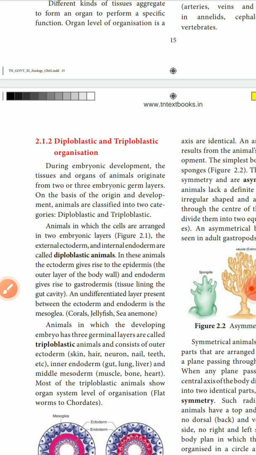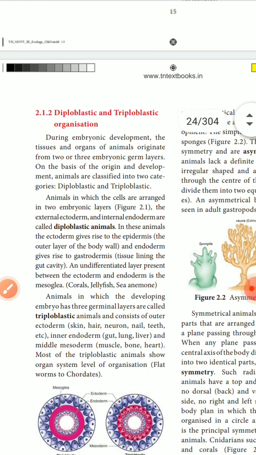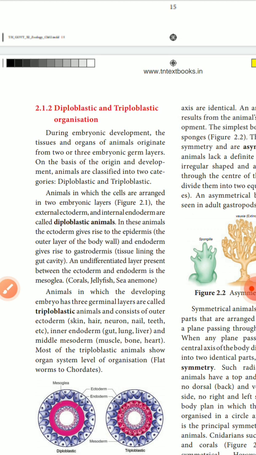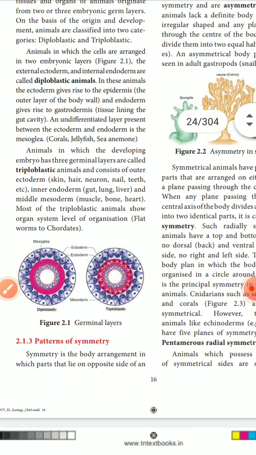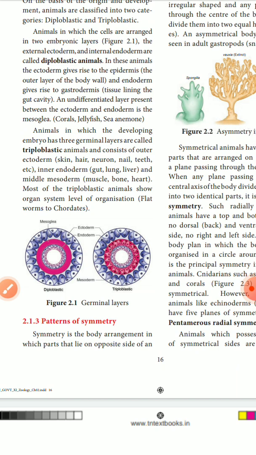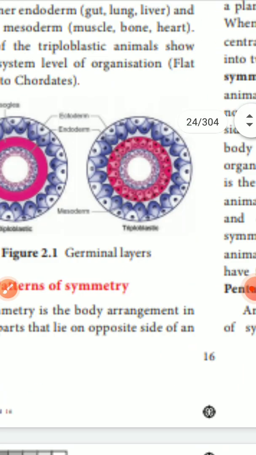Animals whose developing embryo has three germ layers are called triploblastic animals. The outer ectoderm forms the skin, hair, neurons, nails, teeth, etc. The inner layer forms the gut, lung, liver. The middle layer forms muscle, bone, heart. Flatworms to chordates are all triploblastic animals. Now we see this diagram of how the germ layer classification is made.